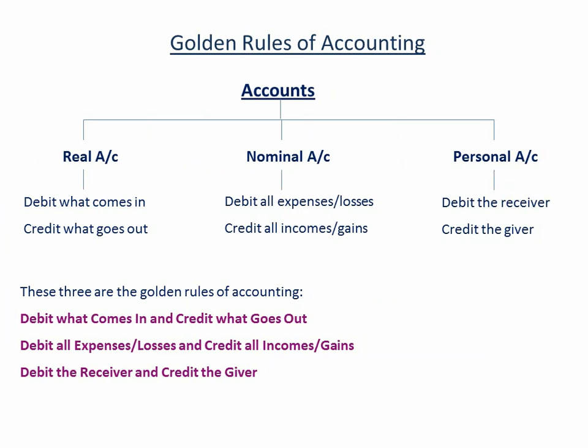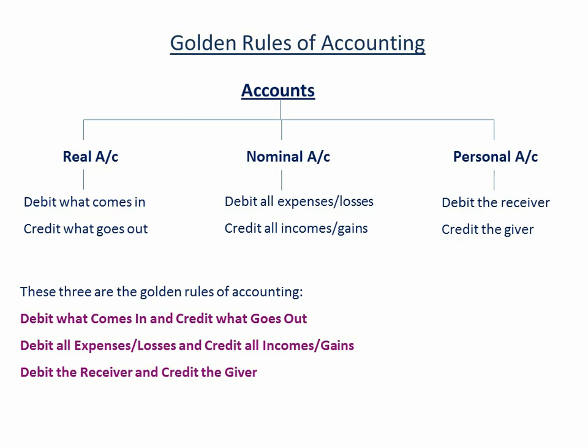First is the real account. In case of real accounts, the rule which we follow is debit what comes in and credit what goes out. Next is the nominal account. In case of nominal accounts, the rule which we follow is debit all expenses and losses and credit all incomes and gains. That is, whatever income or gains you have, you credit them, and expenses or losses are to be debited. Next is the personal account. In case of personal accounts, debit the receiver and credit the giver. So these three are the golden rules of accounting.